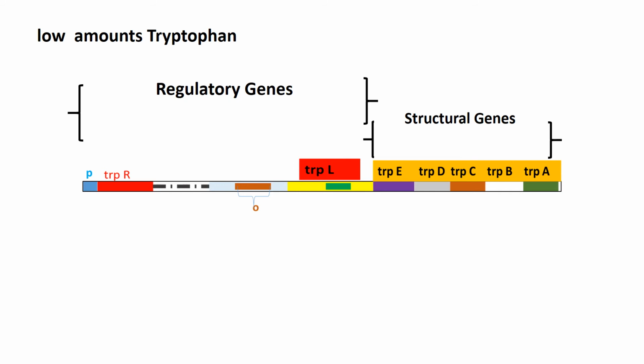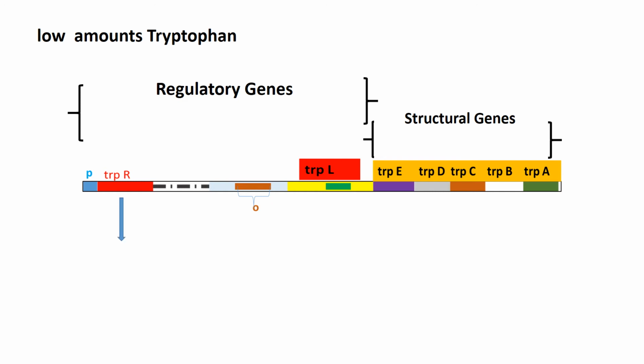When low amounts of tryptophan are present, that means the cell still needs the tryptophan. Therefore, the operon should be in on condition. We shall see how the repressor protein turns on the transcription or the expression of the structural genes.